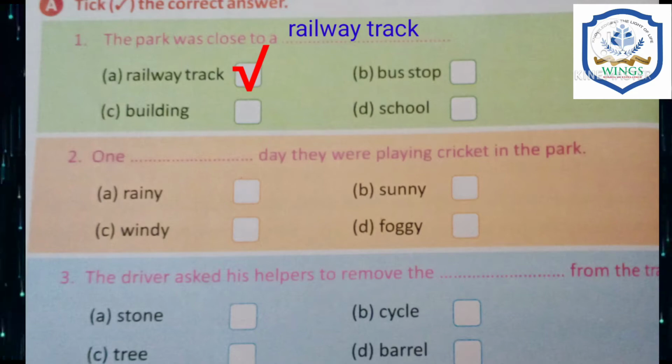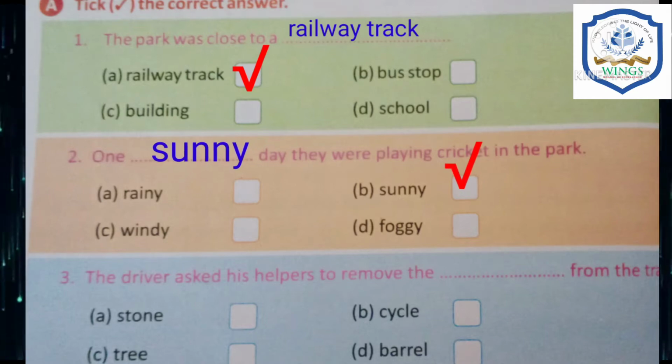The next one is, one dash day they were playing cricket in the park. Look at the options: rainy, sunny, windy, foggy. What should come here? Choose the correct answer. Yes, very good. Option number B is correct. Sunny. One sunny day they were playing cricket in the park. Who were playing? Yes, Deepak and his friends were playing.